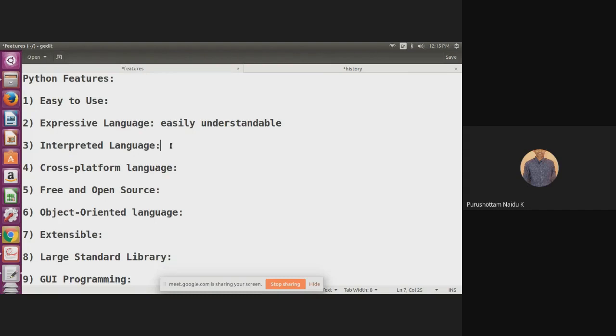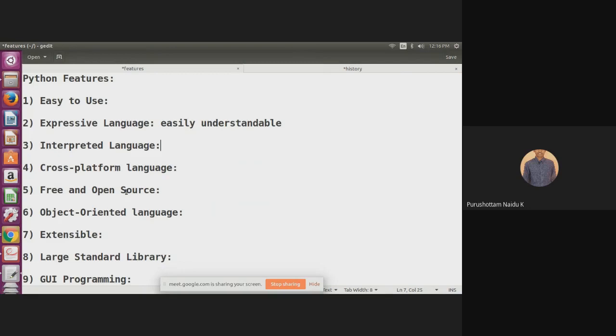And the fourth one is called cross-platform language. Cross-platform means Python works equally on different platforms such as Windows, Linux, Unix, and Mac OS. On all such platforms, Python works equally. That's why we can also call it a portable language. And the fifth one is called free and open source.